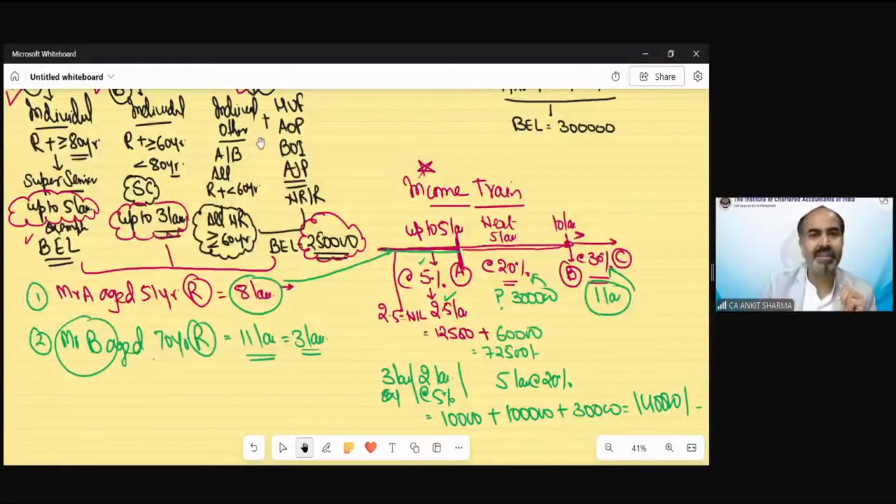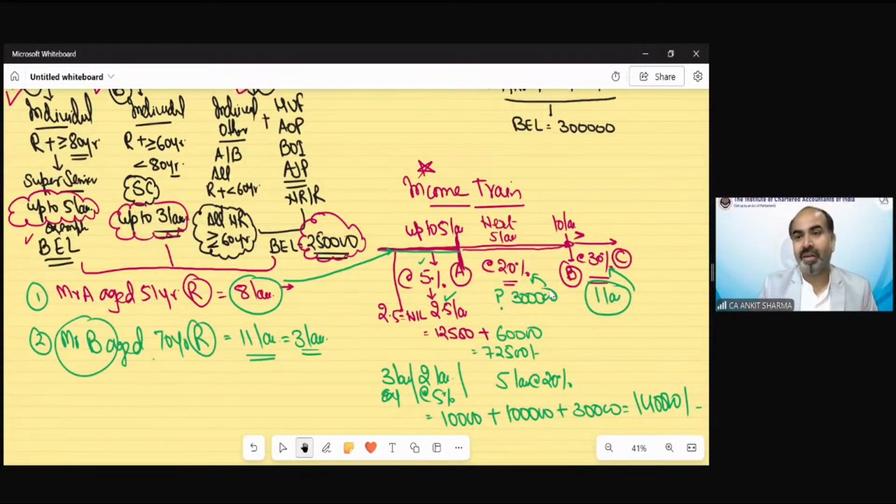Anything difficult in this? Tell me. Did you feel anything is difficult to calculate tax till now? Easy. If you focus, this is very simple. Everything is simple if you have focus and interest. Einstein was not able to understand this thing because he was not interested in understanding all these things. So if you have interest in your subject, if you want to achieve the goal of your life, everything would be just a simple hurdle for you and you can overcome anything.